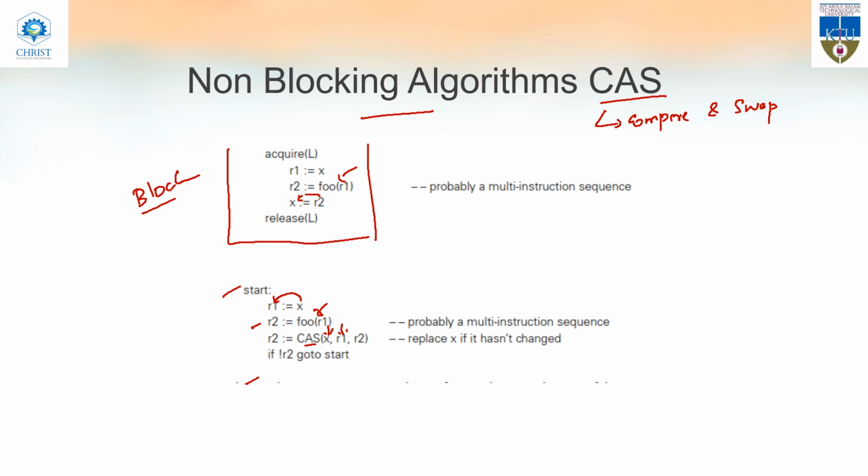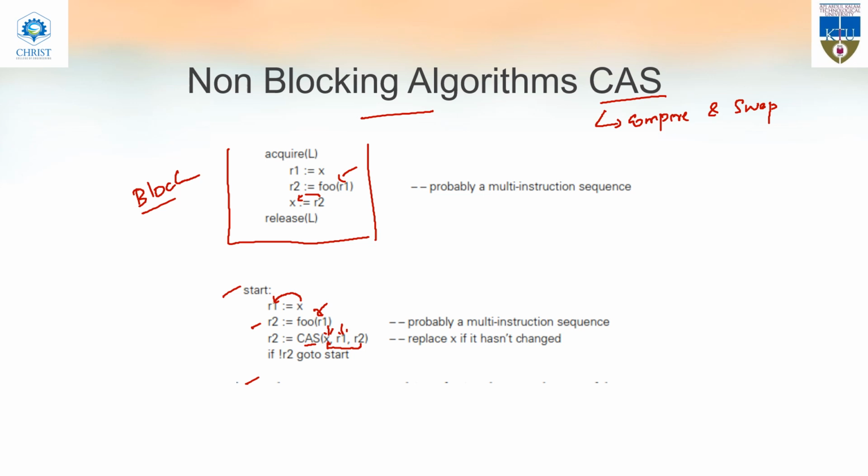It is a variable. If the value has changed, then what it means is some other thread has already come and changed the value of X. That means some other thread is using X. If it is not, means if there is no change, that means the current value of X and the initial value are the same. If it is so, then the new value R2 will be copied to X. That is compare and swap.